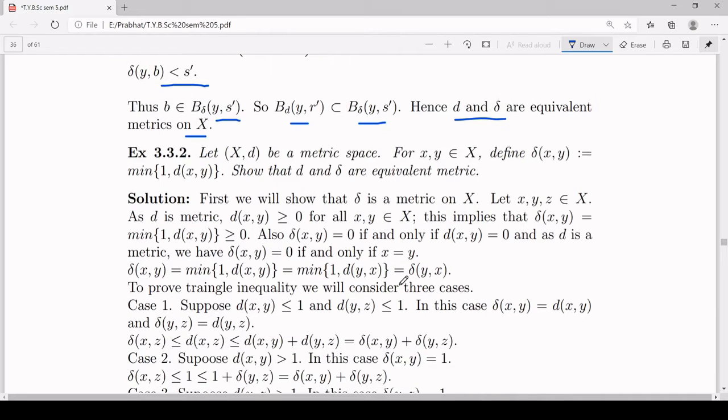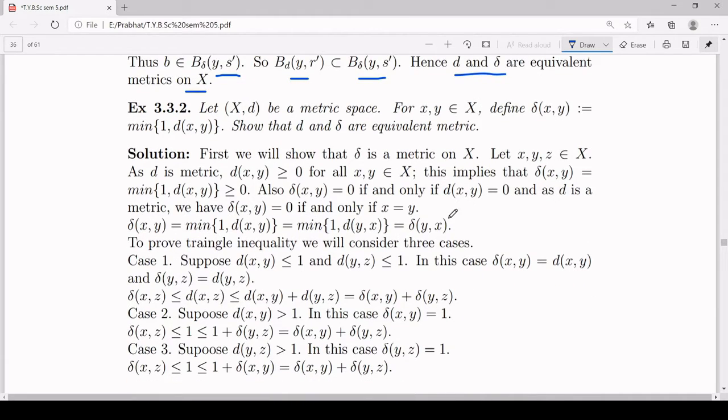Next example, you take a metric space (X, d). For any x, y in X, you define delta of xy to be the minimum of 1 and d(x,y). And again the claim is d and delta are equivalent metrics on X. First, we will have to show that delta is a metric.